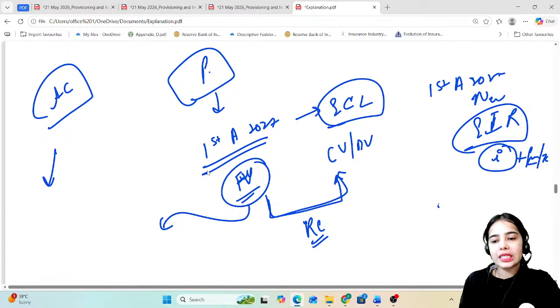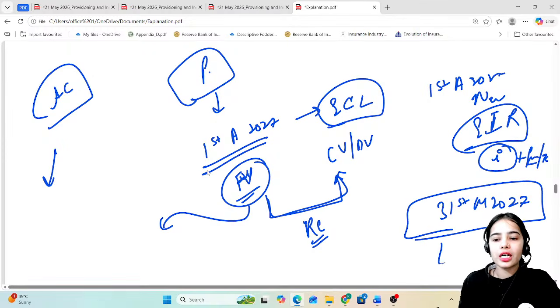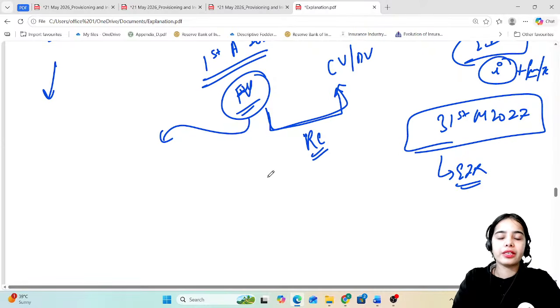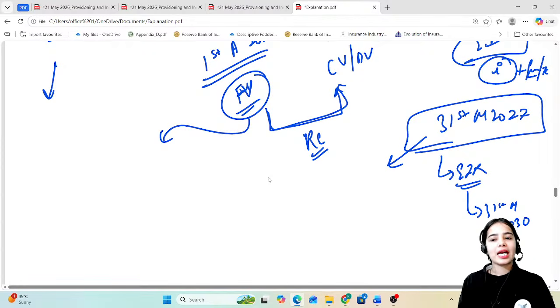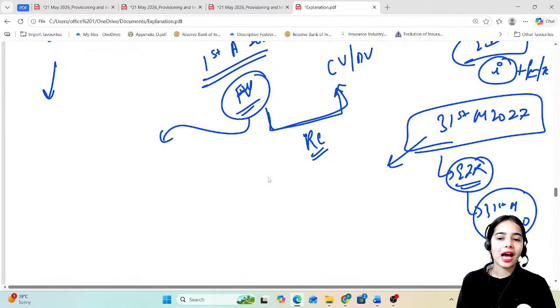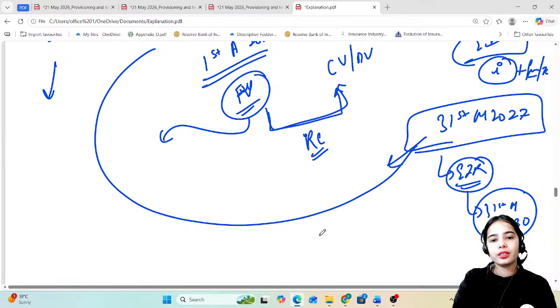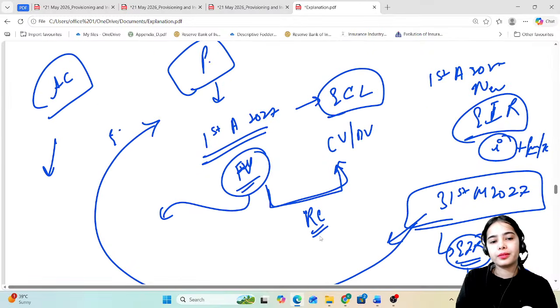For the old loans given till 31st March 2027, the timeline to accept the effective interest rate is given till 31st March 2030. But these outstanding loans that will accept the EIR by 31st March 2030 also have to start maintaining provisions on the basis of ECL.